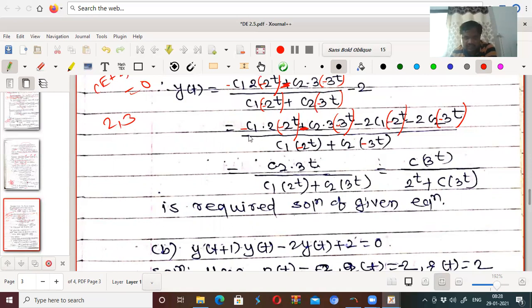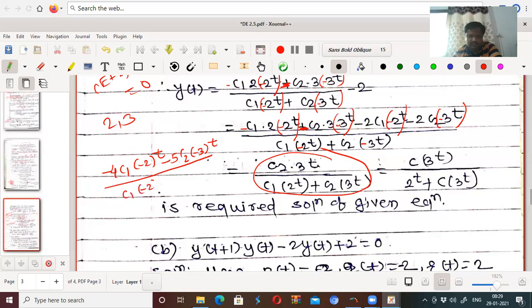Now, minus 2c1 into minus 2 to the power t minus 2c1 into minus 2 to the power t becomes minus 4c1 into minus 2 to the power t, and minus 3c2 into minus 3 to the power t minus 2c2 into minus 3 to the power t gives minus 5c2 into minus 3 to the power t, whole divided by c1 into minus 2 to the power t plus c2 into minus 3 to the power t.